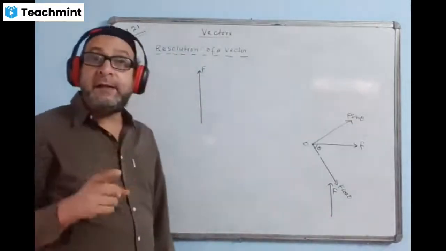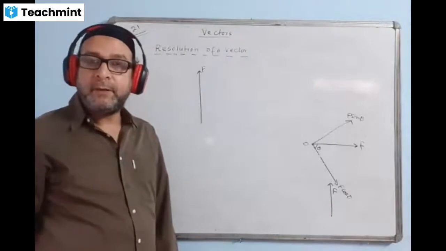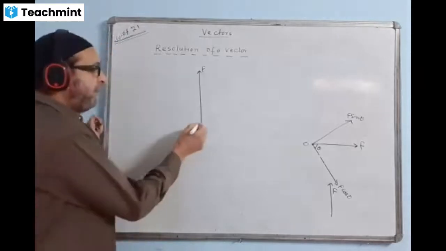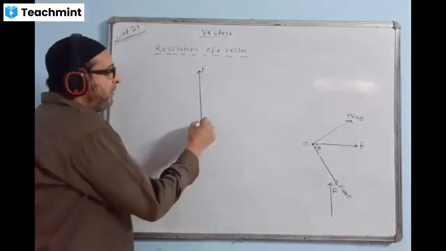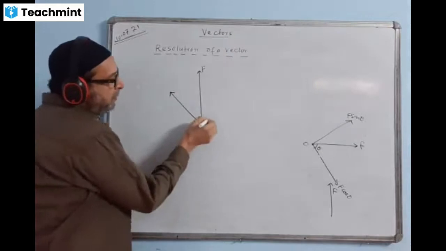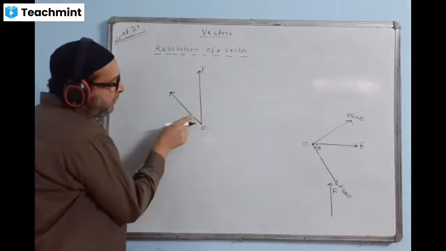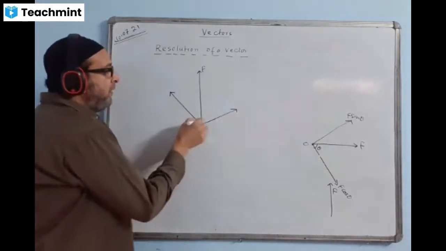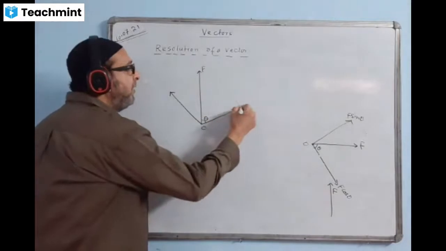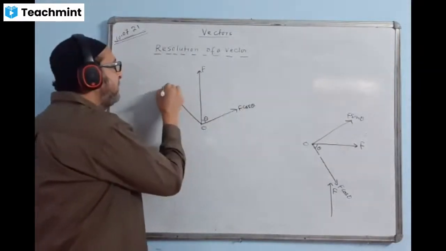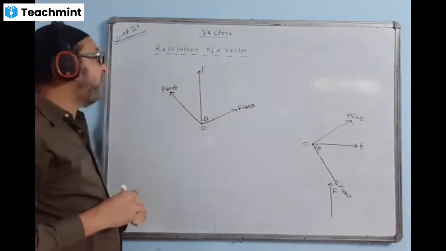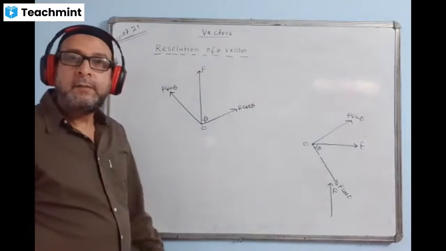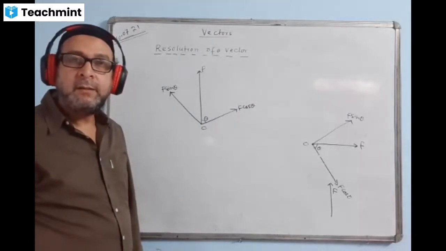But we can break it into another plane, not coordinate plane, into another plane. How can I break? I'll break it here. One component I'll draw like this, and another component I'll draw in such a way that the angle between them should look like 90 degrees. I will draw another component this way. Now suppose this angle is theta, so this will come in F cos theta. This will come in F sin theta. This way I can break. Here is one component, here is another. Do you understand what I'm saying?